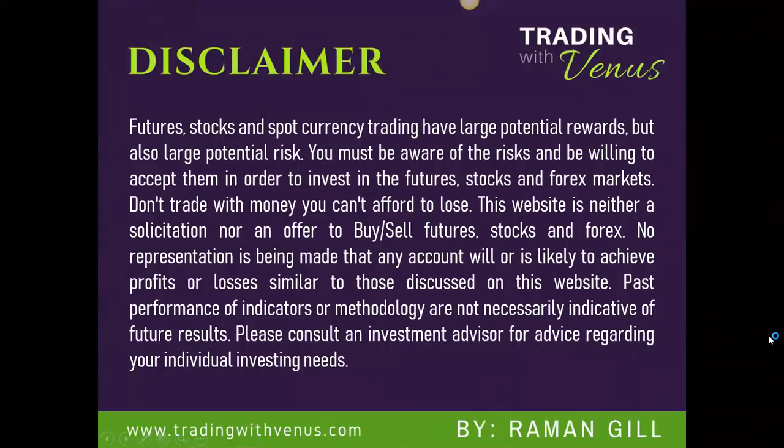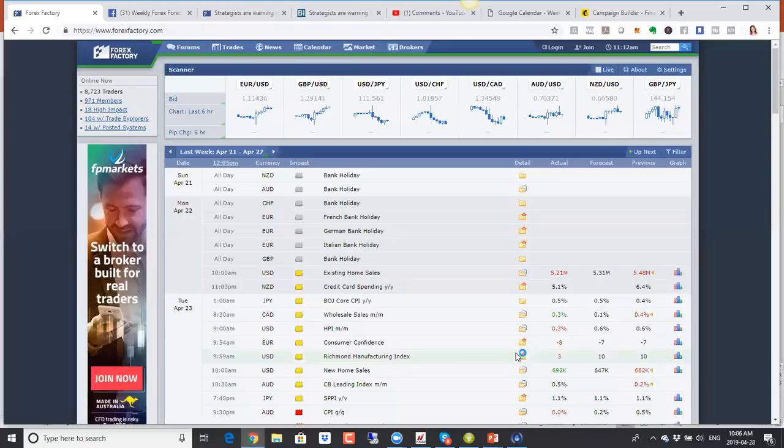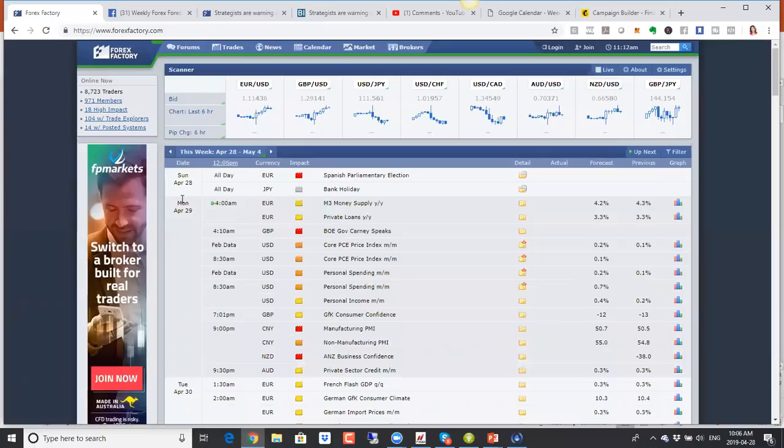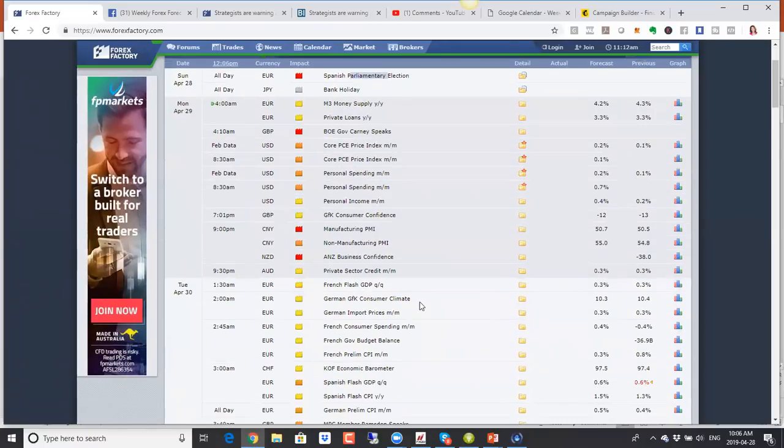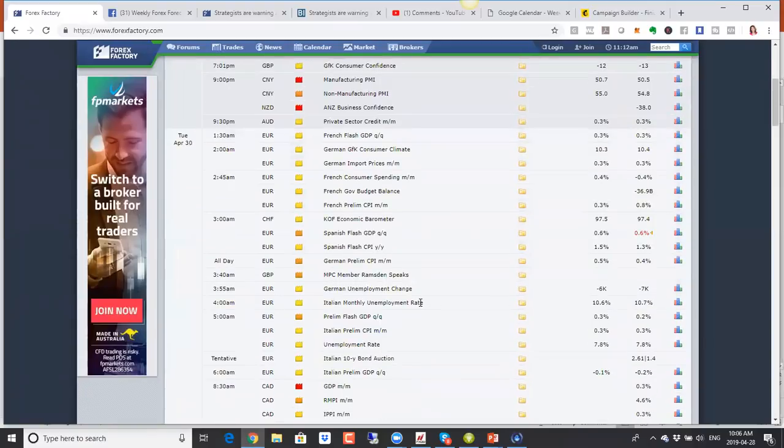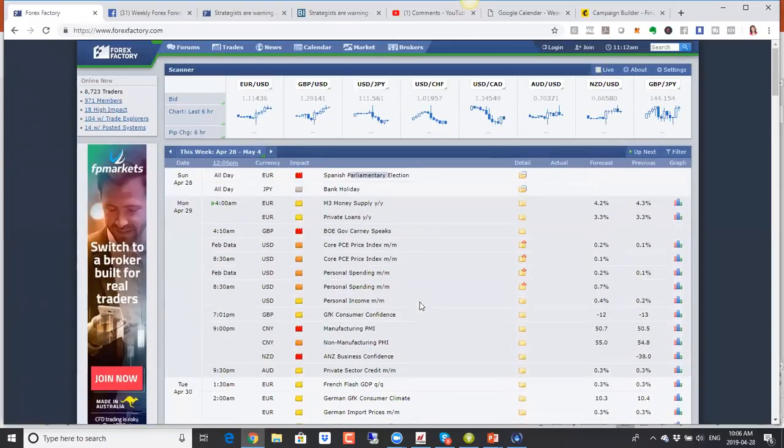As usual, we'll start off by taking a look at our weekly calendar. So starting the week off here, we have Spanish elections, and it is holidays in Japan. So just keep that in mind. There is extended holidays in Japan. So if you're trading in the Asian session, something to be mindful of, there will be low liquidity, especially if you're trading Japanese yen in the Asian session, because Japan is on holidays.